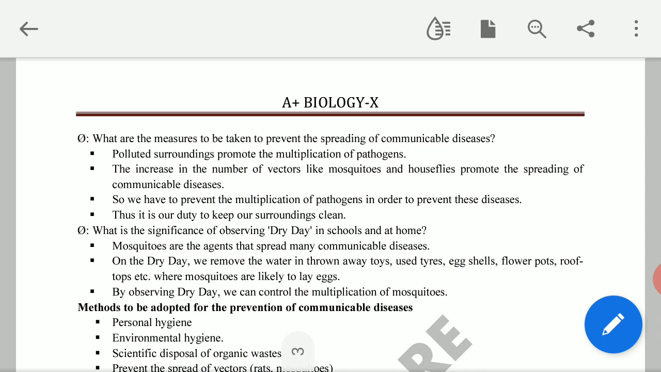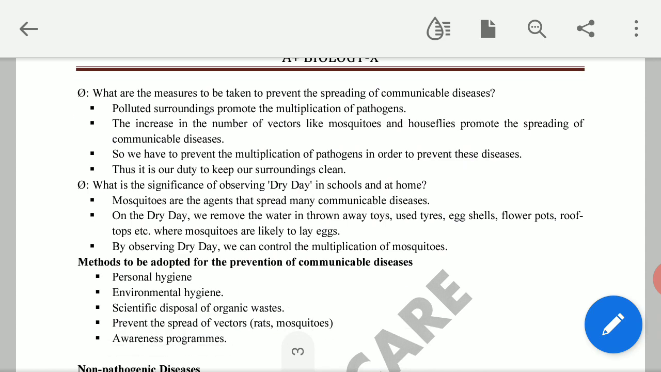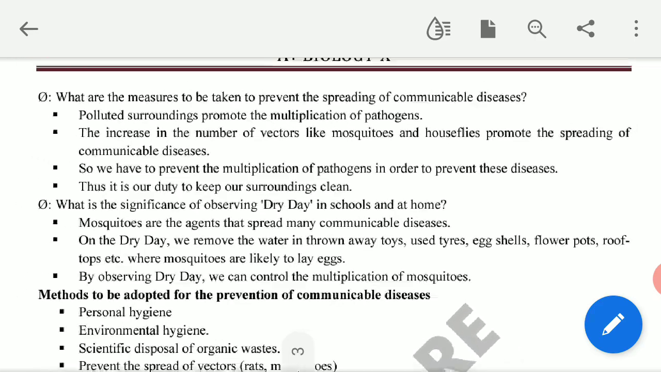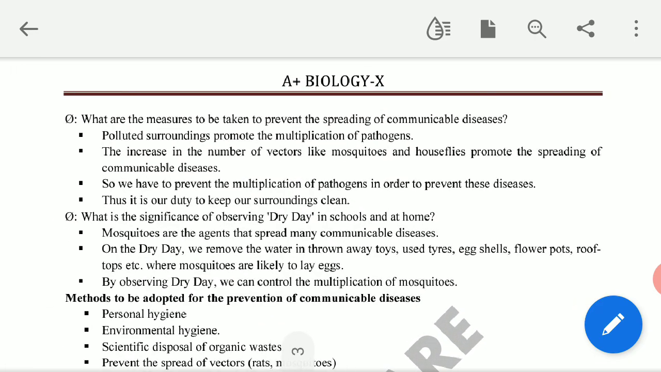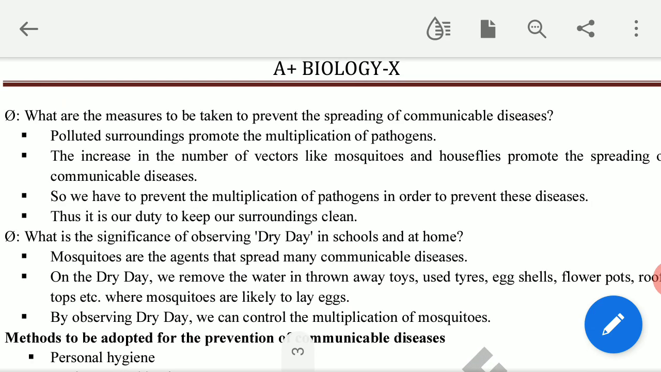There are some questions also given. This note will be given to you as PDF. What are the measures to be taken to prevent the spreading of communicable disease? Generally, communicable diseases. We learned about different types of communicable disease, caused by bacteria, virus, fungus, protozoa and some other worms. What are the general measures to be taken to prevent the spreading of communicable disease? Here, mainly polluted surroundings promote the multiplication of pathogens.